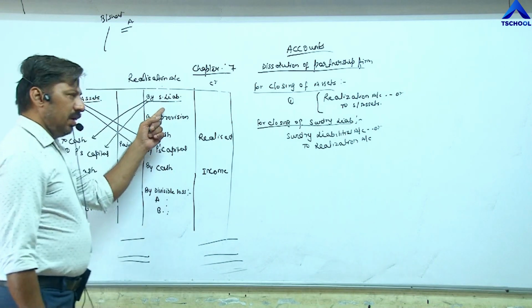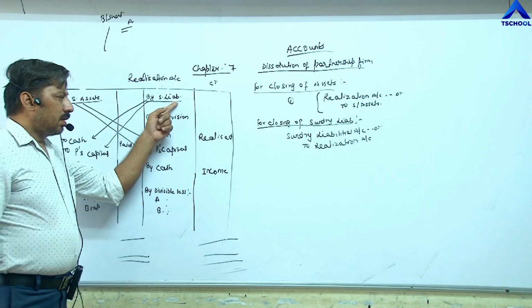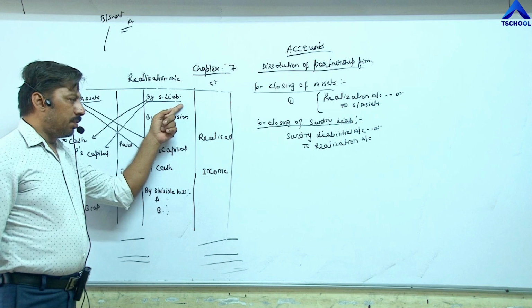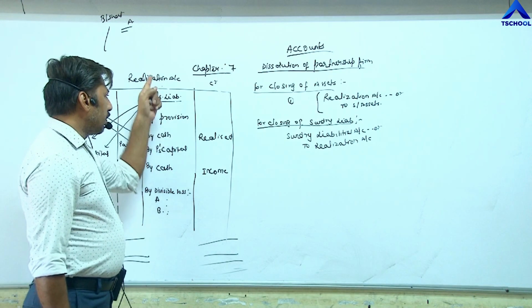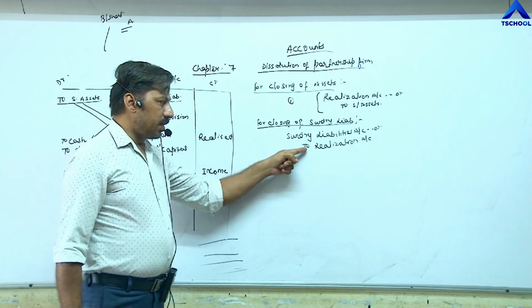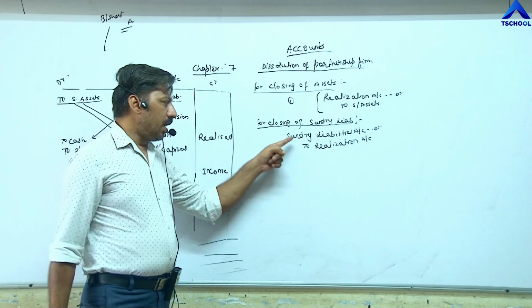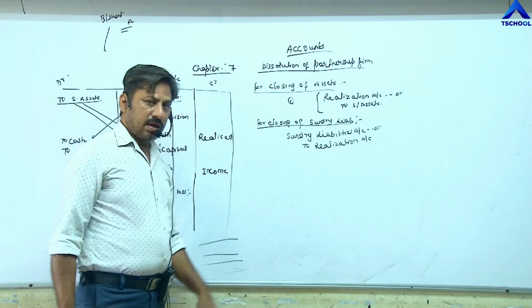Sundry liabilities means if bills payable is given, if a bank overdraft is given, the entry will be made like this. Bills payable account debit to realization. If bank overdraft is given, bank overdraft account debit to realization.